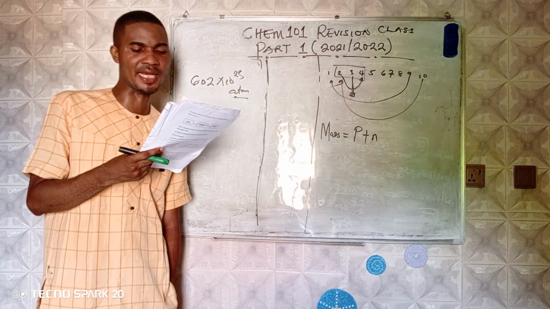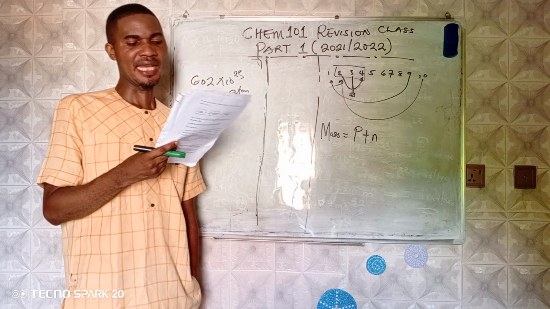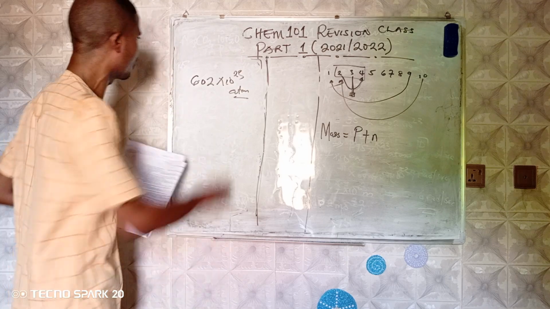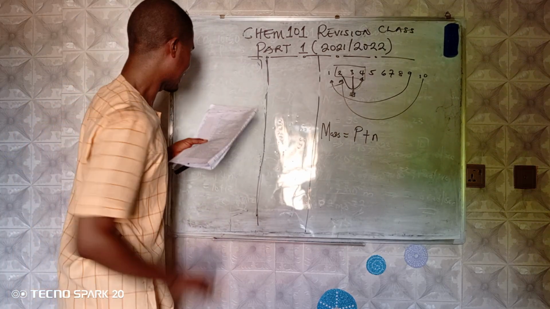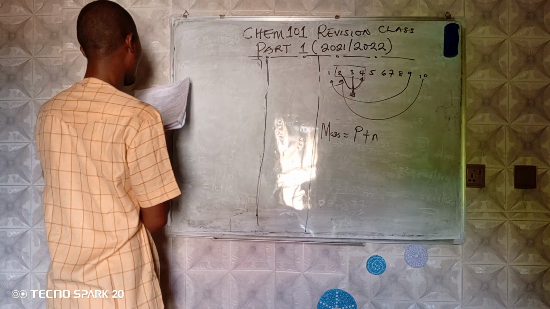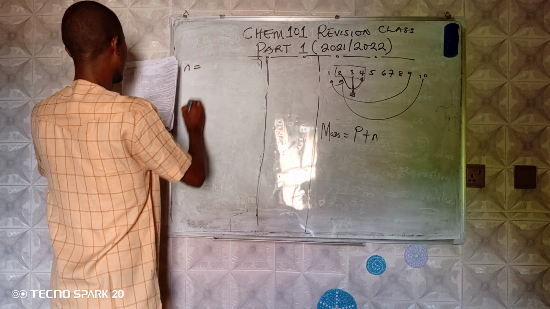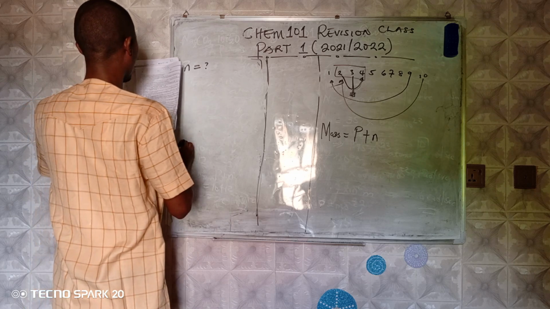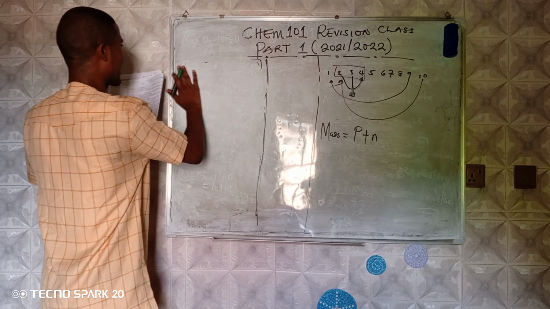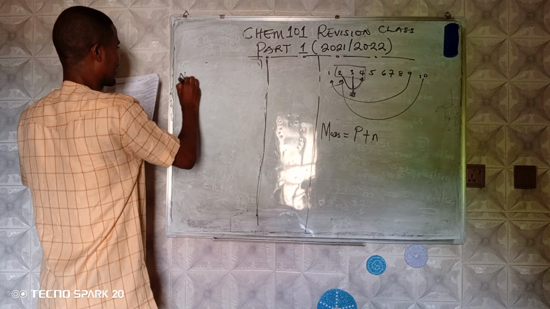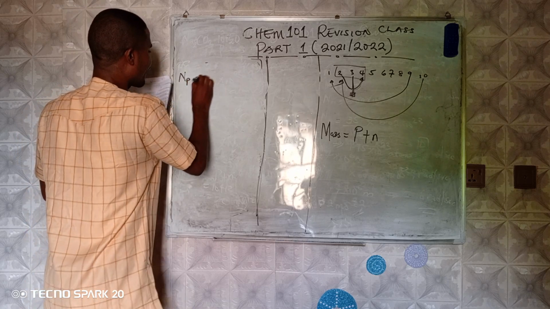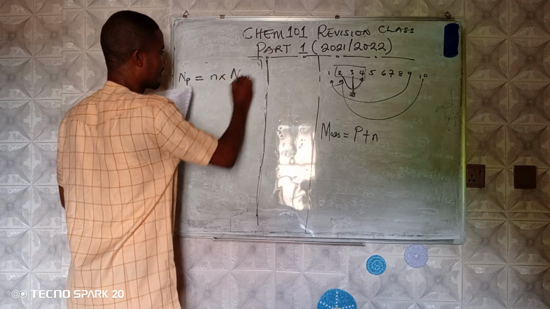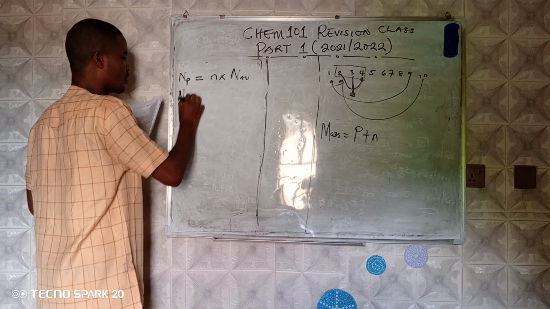Question 29. How many moles of nitrogen atoms are contained in 9.34 grams of nitrogen? Remember, we have done this calculation so much in this study. Let's repeat again. We are looking for moles, which is amount. Now they've mentioned atoms. Remember that atoms and particles are alike. So I say the number of atoms or particles is equal to amount times Avogadro's number. Remember, amount is mass over molar mass.